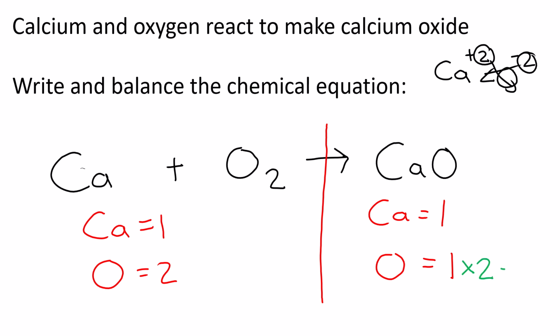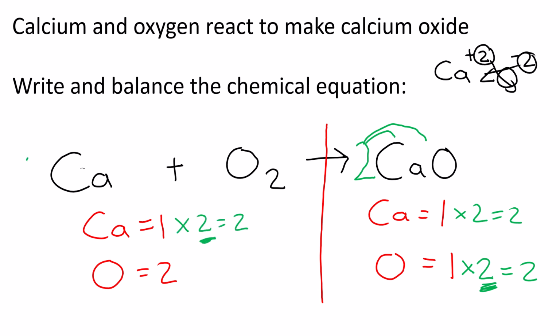I times it by 2. Okay? Whatever you times by goes in front. And just like in maths, because I put a 2 in front, it belongs to the Ca and the O. So I also times calcium by 2. So now they're both 2. So now what is wrong with this calcium? It's only a 1. So I need to times this calcium by 2 to get a 2.